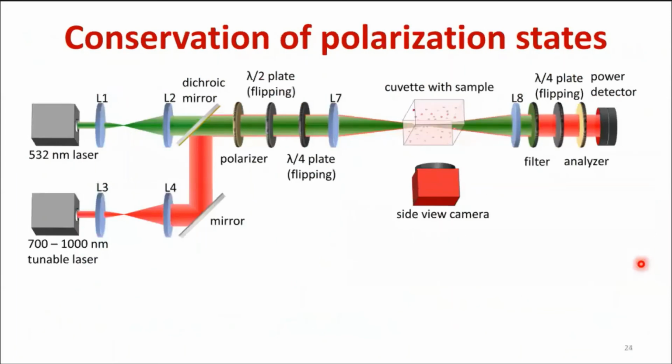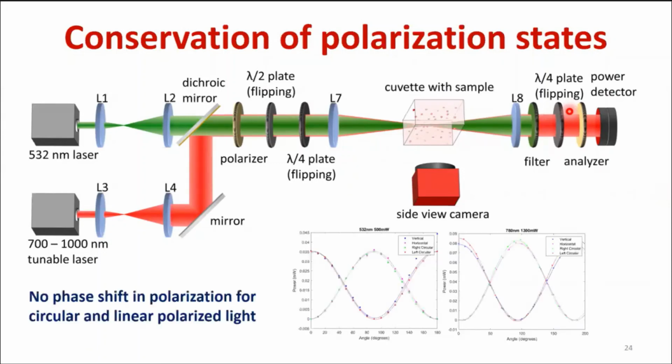Finally, let's look at conservation of polarization states. Here, we introduce polarizers in combination with half-wave plates and quarter-wave plates, which can be flipped in and out. After the sample, we also introduce a polarizer analyzer and quarter-wave plates, so we can observe how the polarization changes, if we have any shift of polarization as it goes through the suspension.